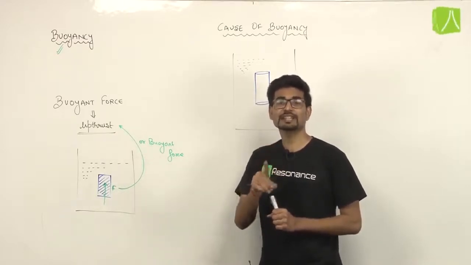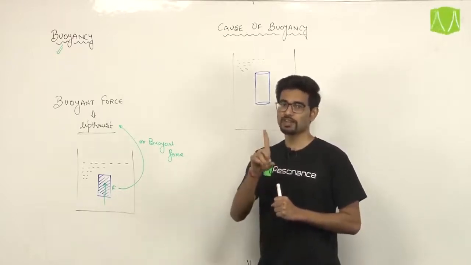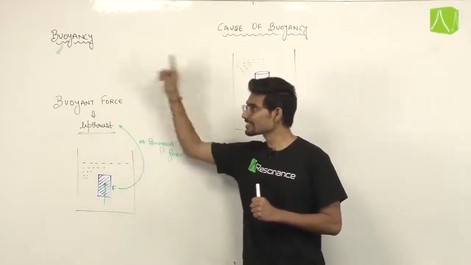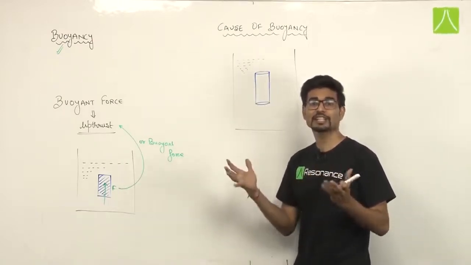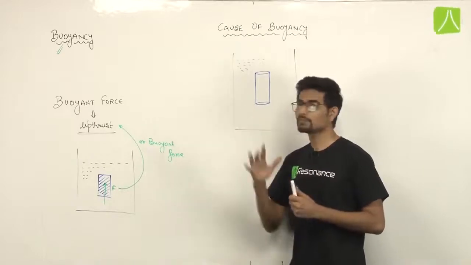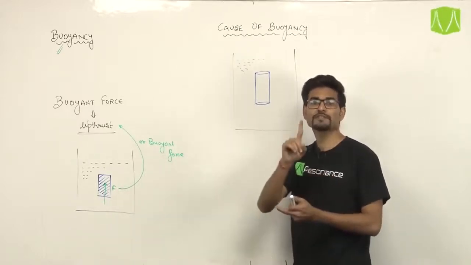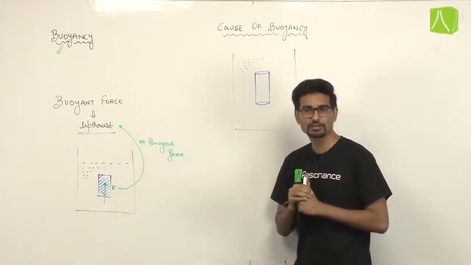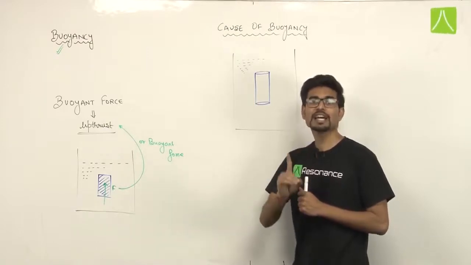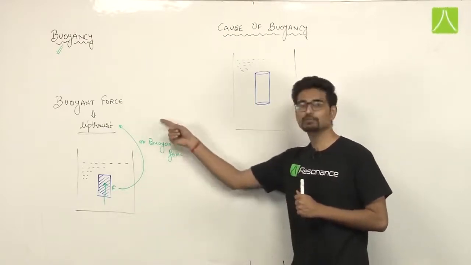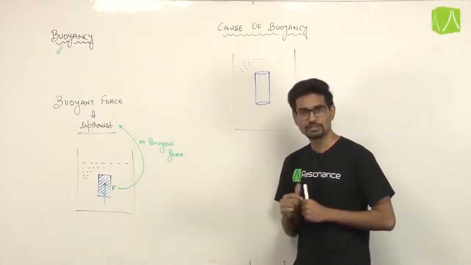That is the only reason that birds can fly, because the mg of the bird is balanced by some upward force, and that upward force is known as buoyant force or upthrust, and the tendency of the gas or the air to apply an upward force, that is buoyancy. So if there is any body which is submerged in a fluid, and fluids are liquids and gases, then that fluid applies an upward force, which is known as upthrust or buoyant force, and the tendency of the fluid to apply an upward force is known as buoyancy.